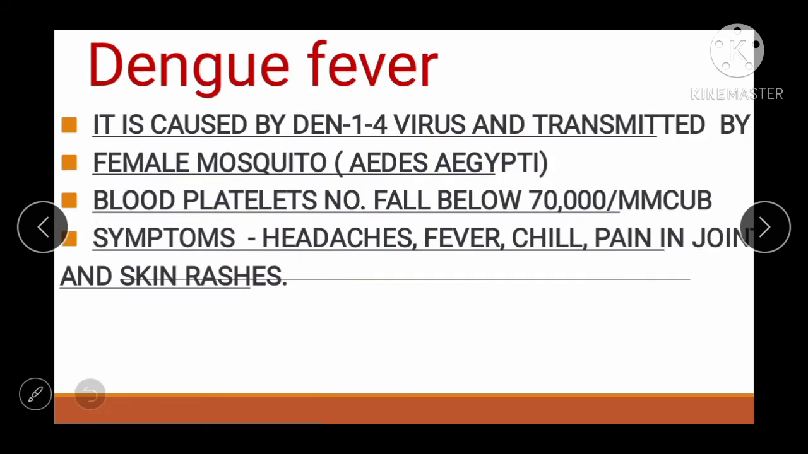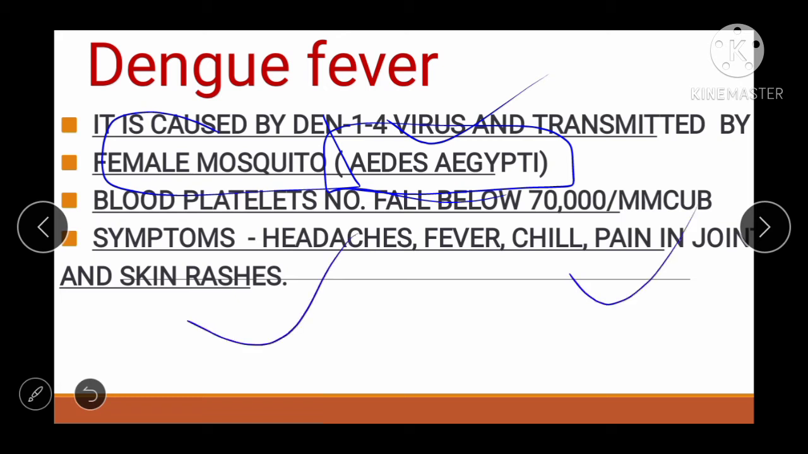Now see, dengue fever. It is caused by the Dengue virus, and the mostly asked question in exam, it is the Aedes aegypti. Okay, it is caused by Aedes aegypti, which is a female mosquito. Right, blood platelet number falls below 70,000 per cubic millimeter. Now symptoms are headache, fever, chills, pain in joints and skin rashes. See friend, pain in joint, skin rashes, headache, fever and chills are the symptoms of dengue fever. I think it's clear.